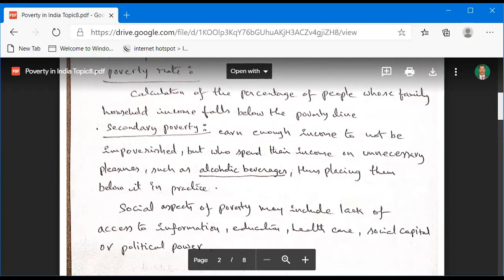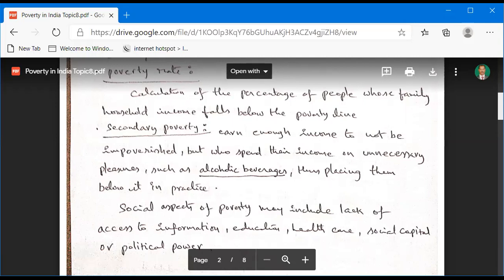Some persons have low income and also spend on unnecessary pleasures such as alcoholic beverages, and that leads to poverty also. This is called secondary poverty. This poverty comes from a person's bad habits, such as taking alcoholic beverages, smoking and other bad habits.